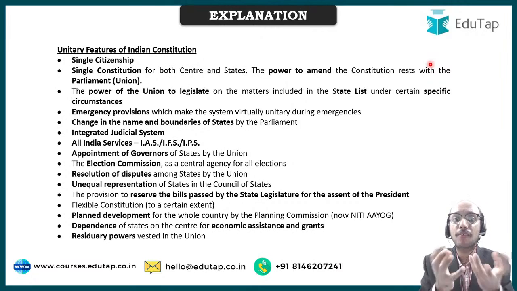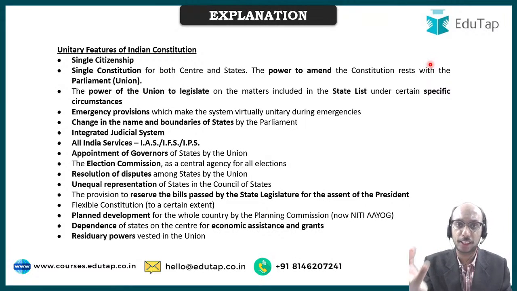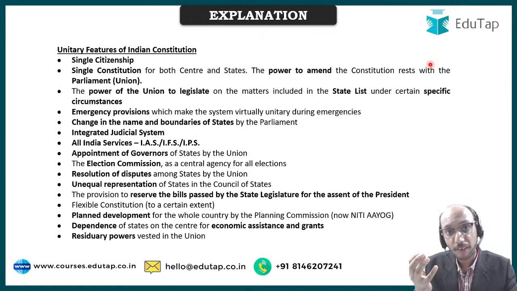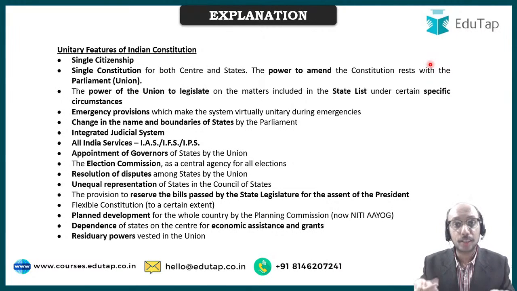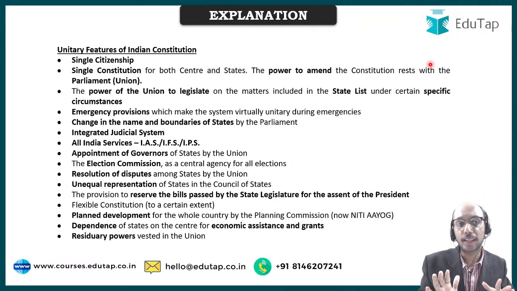There is a provision that the governor can reserve a bill or a law passed by the state legislature for the consideration of the president. So let us say I am Maharashtra ka Vidhan Sabha, I have passed a law, right? But the governor of Maharashtra can reserve that bill for the president's assent, and until and unless the president assents, that bill will not become a law. So in my area, in my jurisdiction also, sometimes I may not be able to make the law that I want to make. Why? Because the governor is there to reserve that bill for the president, and until and unless the president agrees, that bill will not become a law in my area, and the president will do exactly what the union government will ask the president to do. Therefore union is considered to be more powerful than the states.